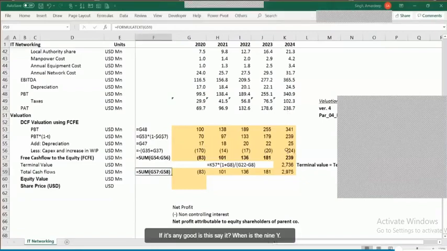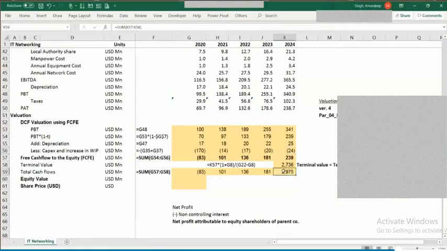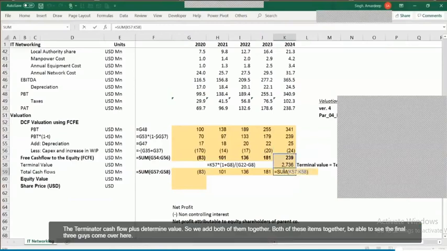A56, Venkat, is this cell. K59 is basically adding the terminal year cash flow plus the terminal value. So we add both of these items together to be able to see the final free cash flow to equity, which needs to be discounted.